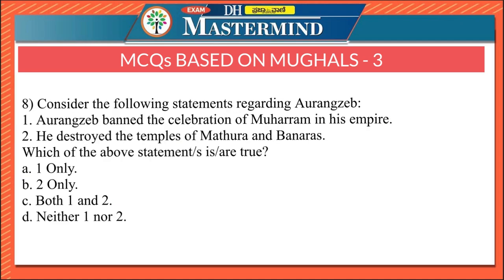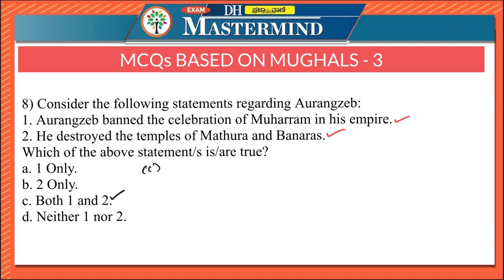Eighth question says, consider the following statements regarding Aurangzeb. Aurangzeb banned the celebration of Muharram in his empire. He destroyed the temples of Mathura and Banaras. Again, both the statements are correct here. Therefore, the right option is option C, both 1 and 2.